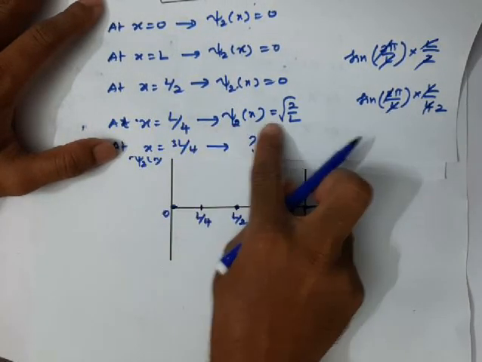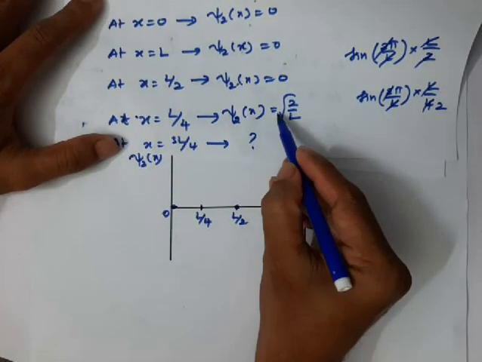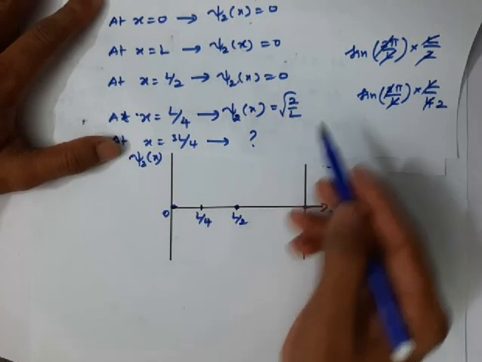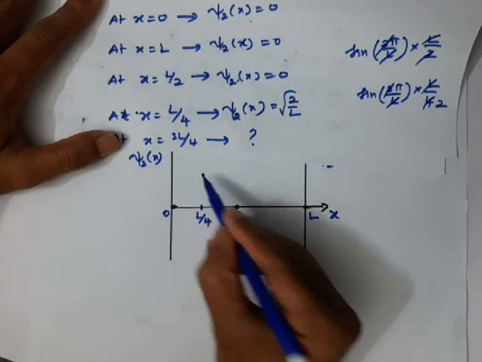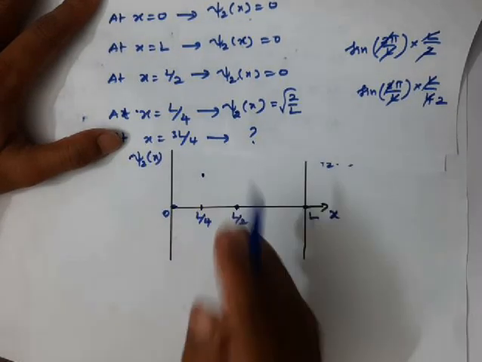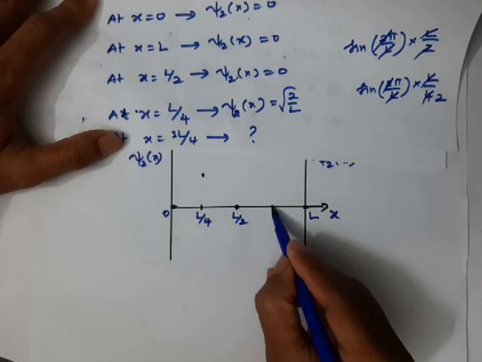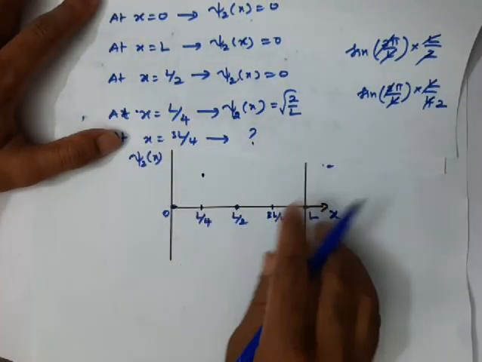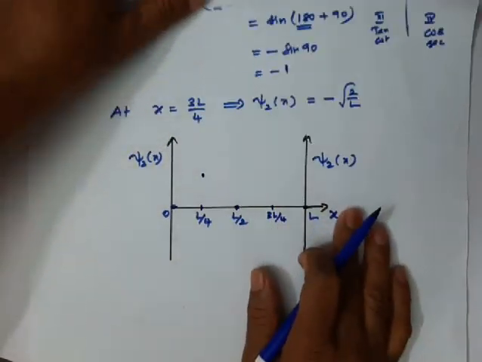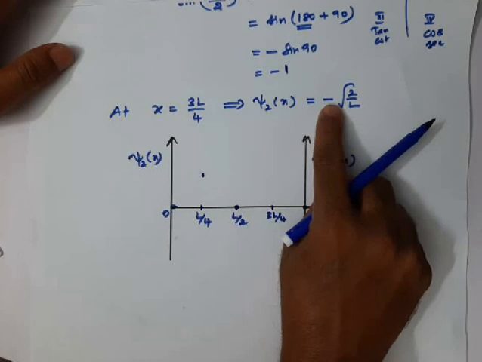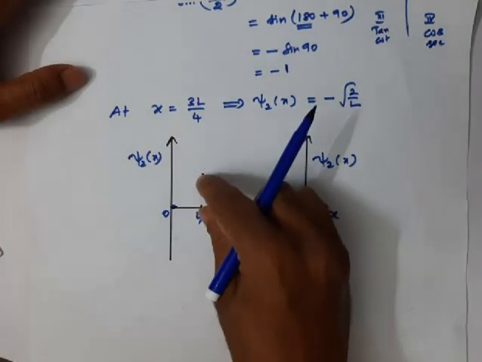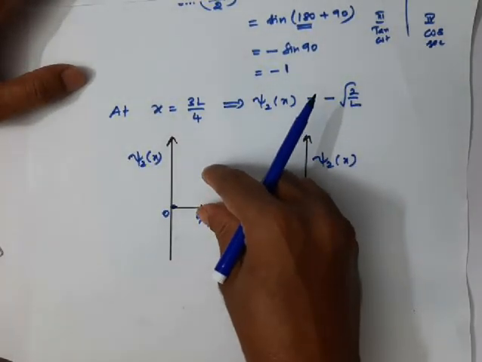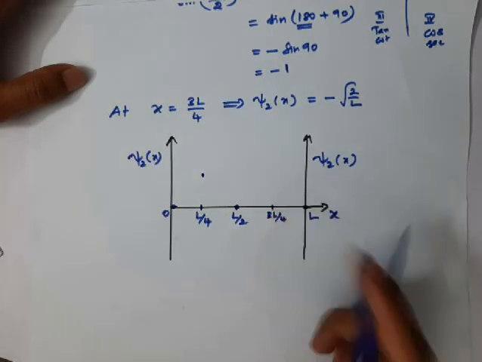Okay, at x is equal to L by 4, the value of the wave function is positive, square root of 2 by L. So, let it be this value, suppose. So it is a positive value. At x is equal to 3L by 4, the value of the wave function, which we obtained just now, is negative, minus square root of 2 by L. So same magnitude, but in the negative direction.